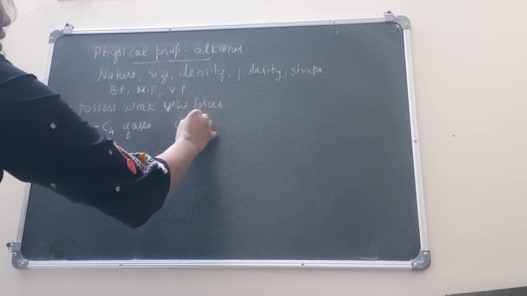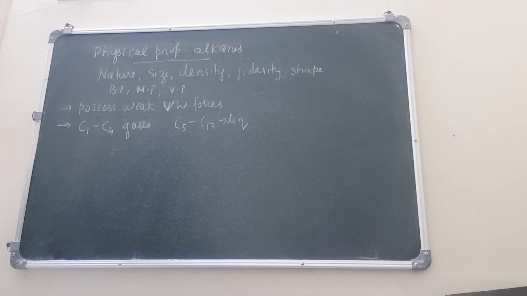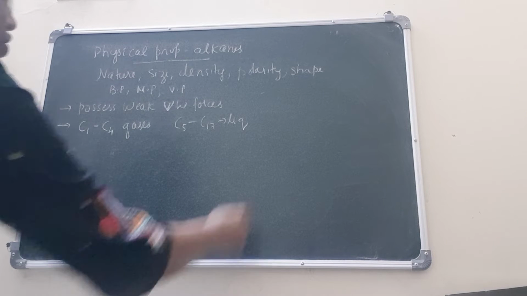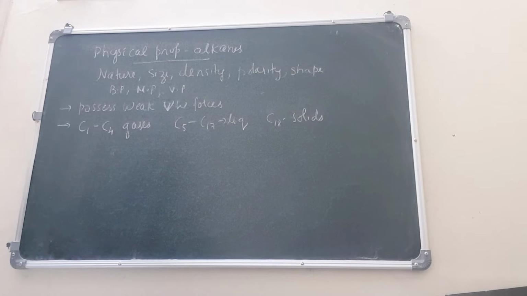C5 to C17, they exist as liquids. That is from pentane all the way up to those having 17 carbon atoms, and greater than that they will be in the solid form.